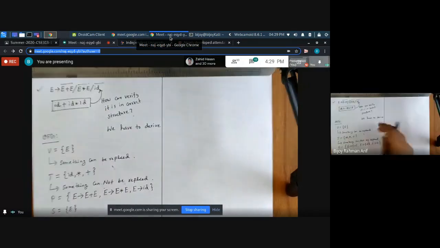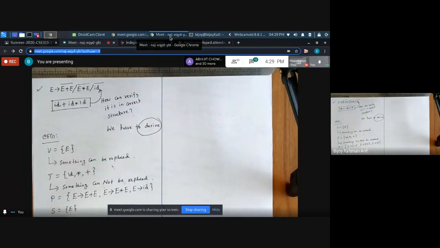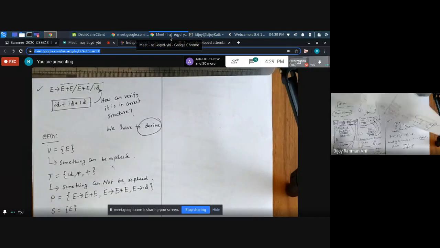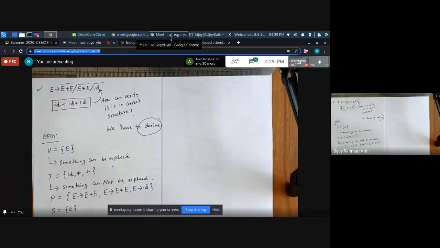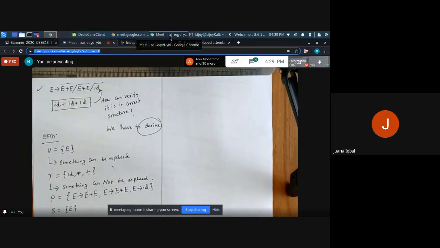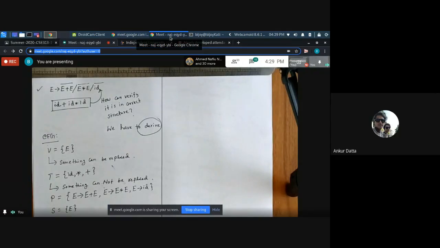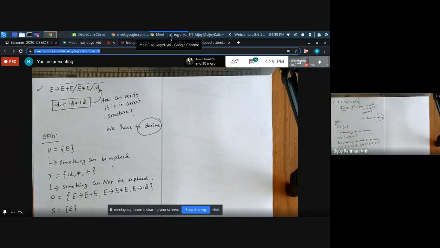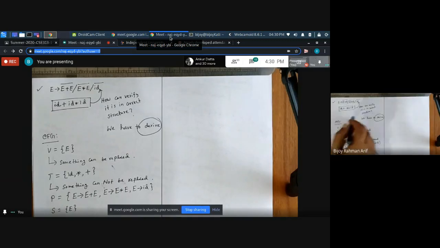Now tell me, what is derivation? How can we derive this string from this grammar? We need to start from the start symbol, E. Then we replace the E with the ID.